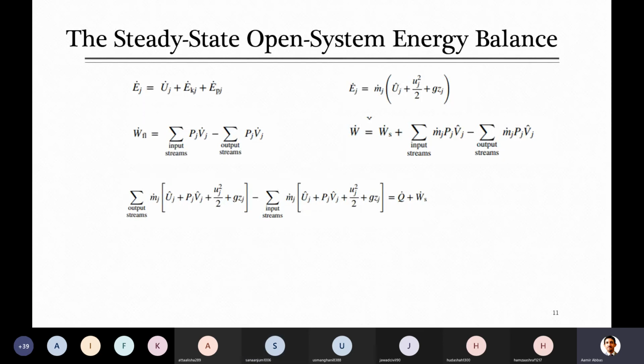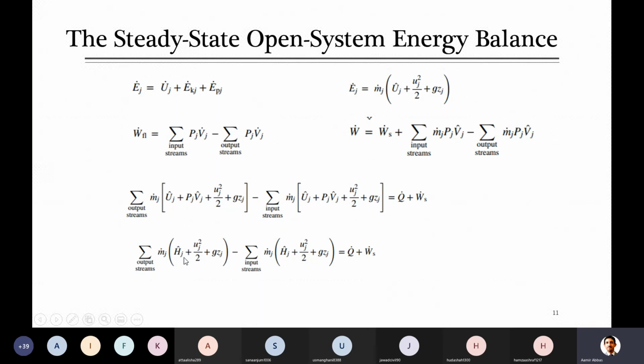So it will be reduced to the further form, like we can replace this U plus PV with the enthalpy. So it is enthalpy plus this kinetic energy part plus this potential energy part, and similar for input stream is equal to Q plus WS. So next, overall you can still open this equation further.